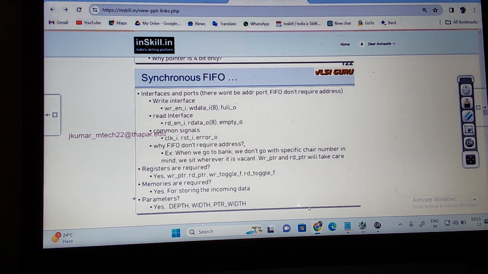Why does FIFO not require the address? When you go to the bank, we don't go to a specific chair, right? You understand, I don't need an address here. When you go to the bank, we don't need one specific chair. We sit wherever it is vacant. So the write pointer and read pointer will take care of it. Are you understanding this? So there is no need of an address here. The write pointer and the read pointer will take care.